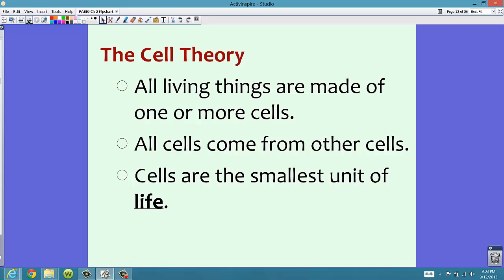Second statement: all cells come from other cells. Cells cannot be just spontaneously created from non-living cells. In class we did discuss spontaneous generation. So all cells must come from other cells. Nothing can come from something that does not live. And the third and final statement is that cells are the smallest unit of life. If we were to break down all the parts of living things, we would see that the cell is the building block of the body of living things. So not just a body, but any living thing.